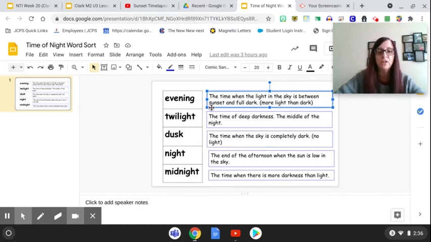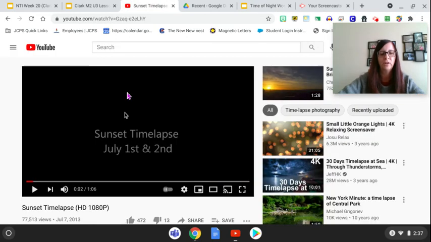So what you're going to have to do is you can either print this or you can have somebody write them out. And if you print them out, you can cut and paste them to the meaning, the time of night that goes with it. If not, just have someone write them out and cut and paste it together. All right, my friends? So you're going to match up the definition, the meaning, with which one of the times of night this is.